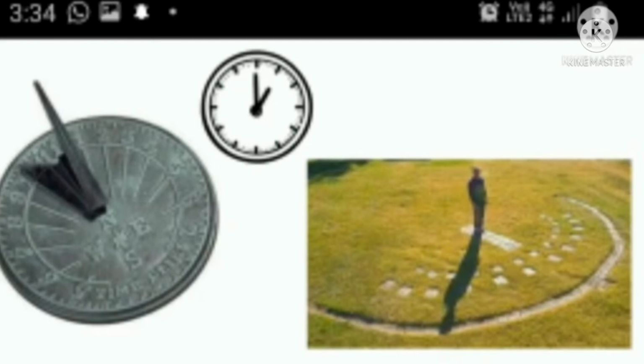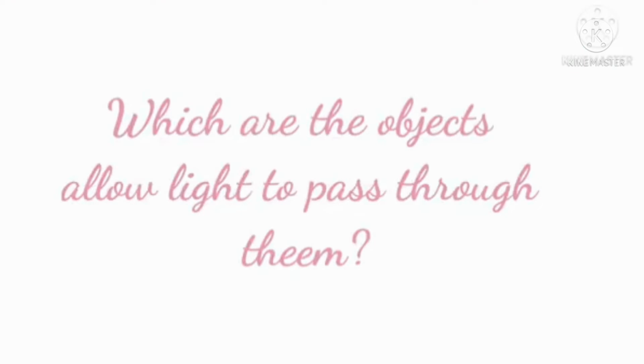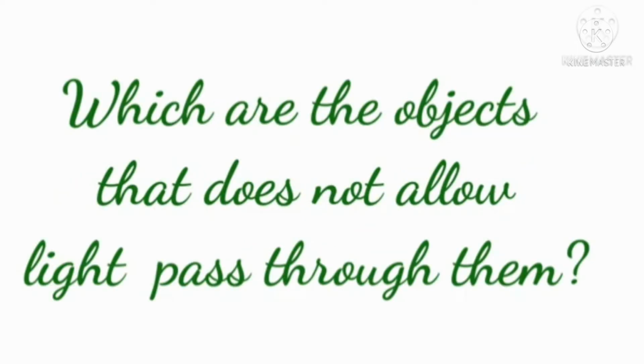Children, take your EVS notebook and write this homework. First one, which are the objects that allow light to pass through them? Second one, which are the objects that do not allow light to pass through them? Let's draw the picture of a tree and its shadow at different times: 7 a.m., 9 a.m., 11 a.m. and 4 p.m. Draw the picture of a tree in your collection book.